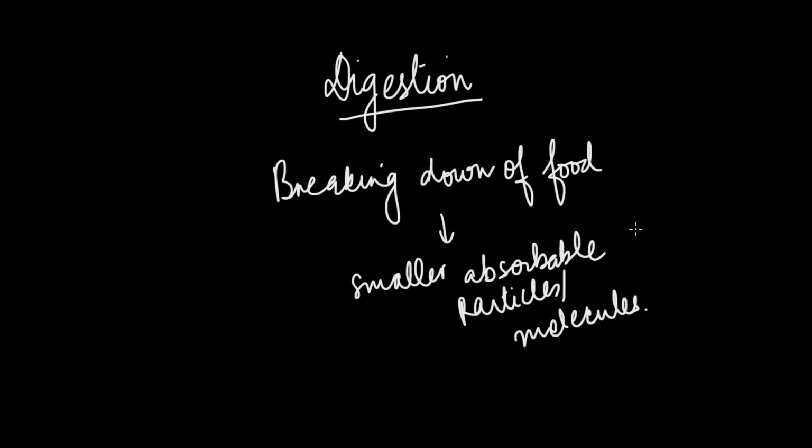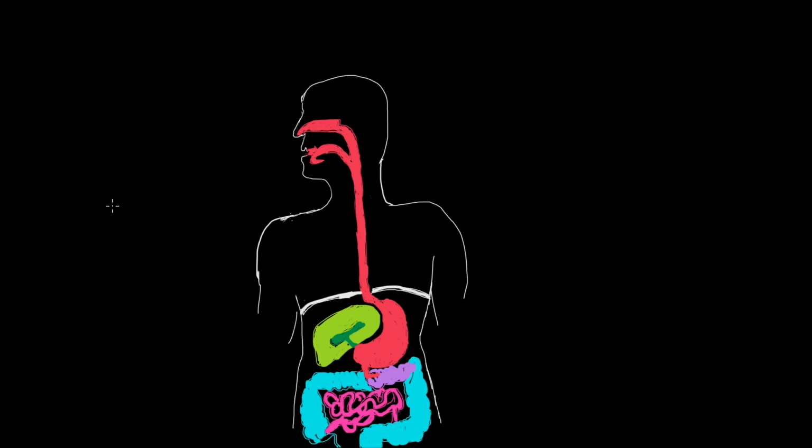Well, this process is not achieved in one particular location, but it actually occurs throughout the length of our alimentary canal, right? And alimentary canal is basically the long tube which extends from our mouth right down to our anus. So it is a long tube, and throughout the length of this tube is where the digestive process occurs. So, when we're talking about digestion, we know that digestion starts right from our mouth.